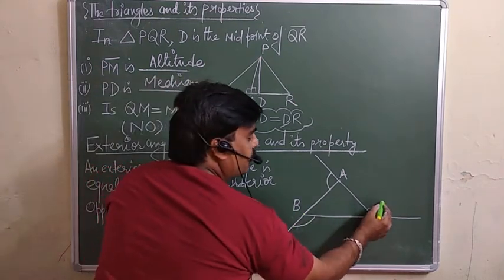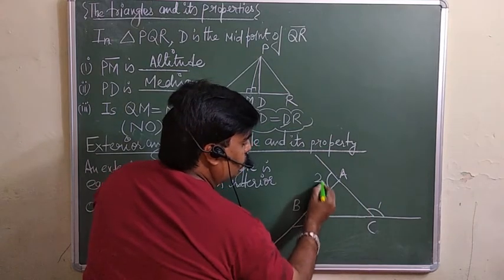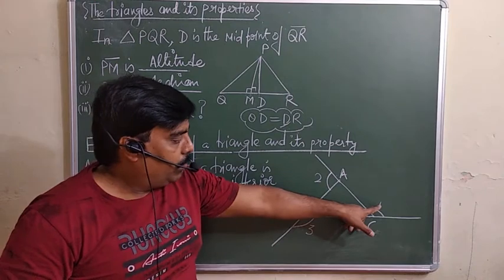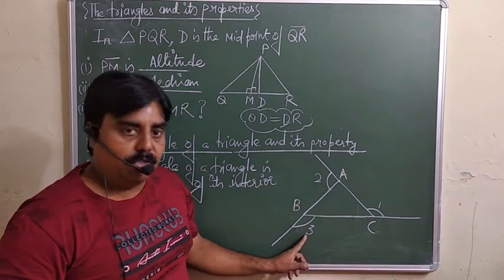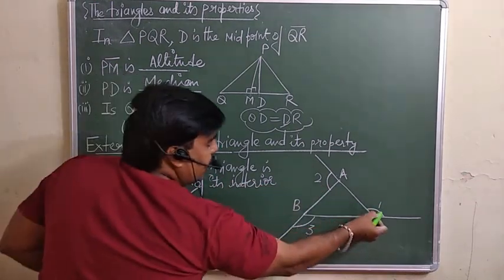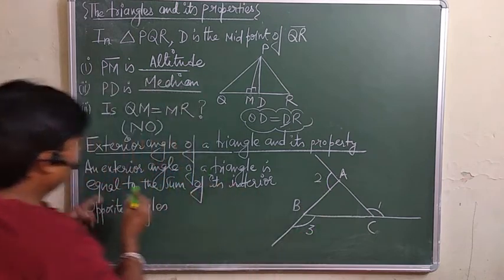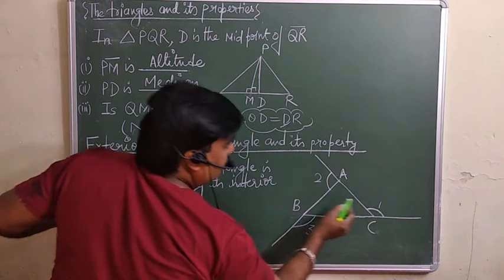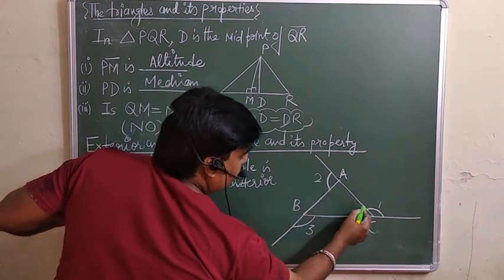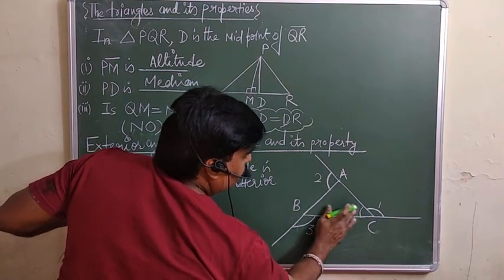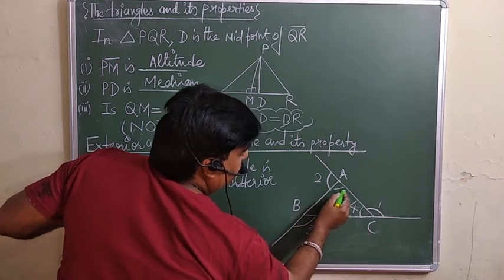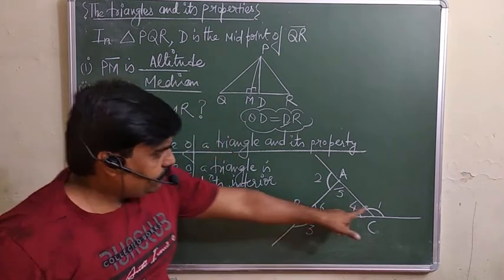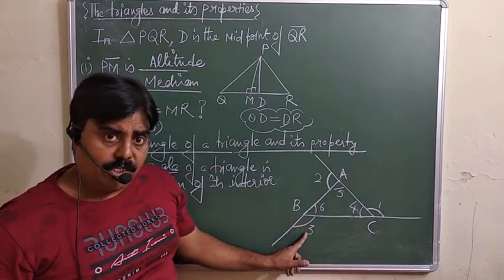For our own convenience, I'll give this number 1, this is 2 and 3. Let's suppose we are giving this number 1, number 2, number 3. See, this is your exterior, exterior, exterior. These are the exterior angles, and you can give the number here, suppose 4 is here, here you can give 5, and this is 6. And these 1, 2, 3 are exterior.